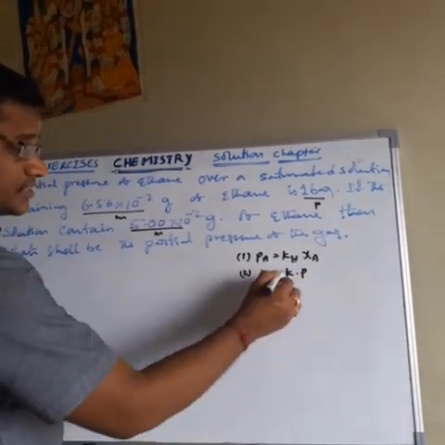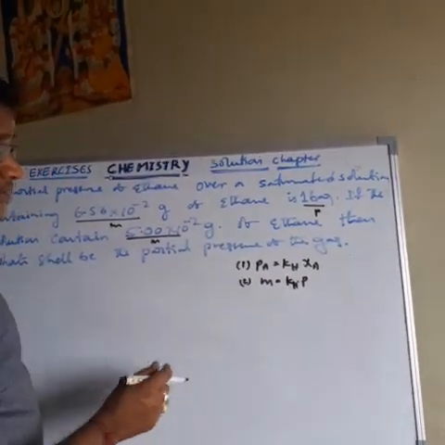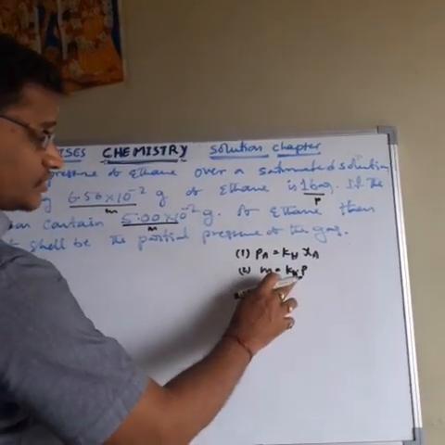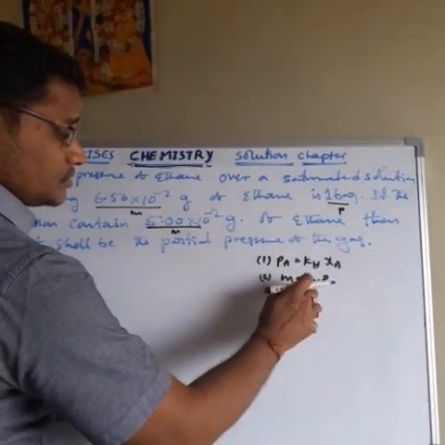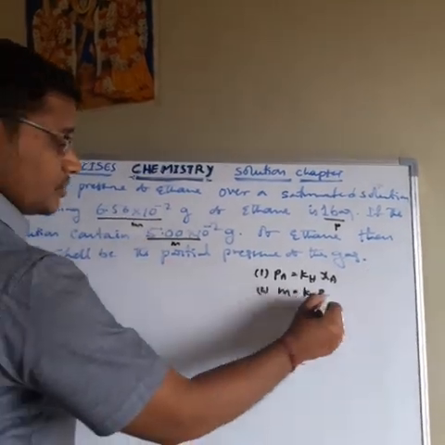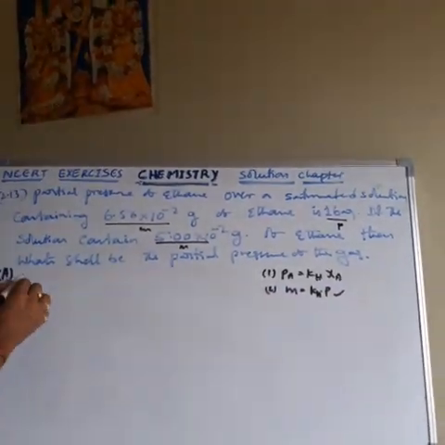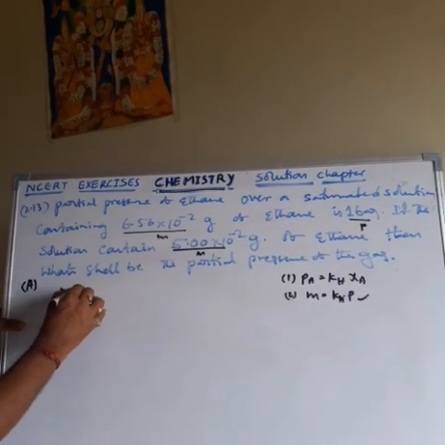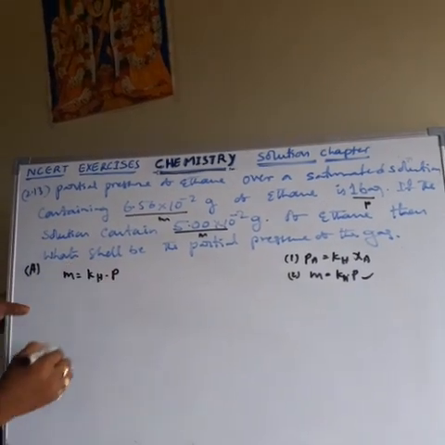Kh is Henry's law constant. Here P is the partial pressure and M is mass. In this question you have to use the second formula, so mass M equals Kh into P.